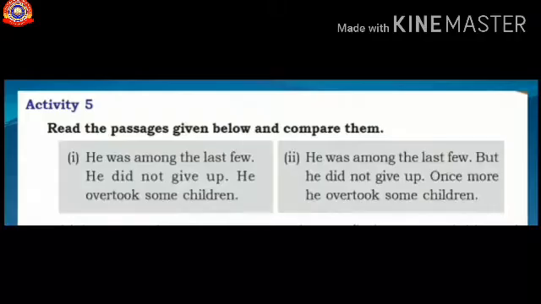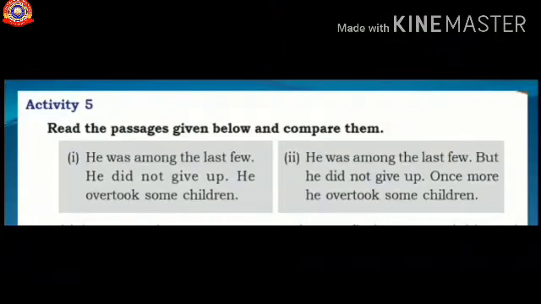Now, look at activity 5 in your textbook. Read the passages given below and compare them. See the first passage: he was among the last few. He did not give up. He overtook some children. Look at the second one: he was among the last few, but he did not give up. Once more, he overtook some children.